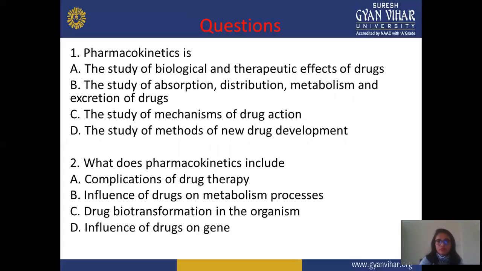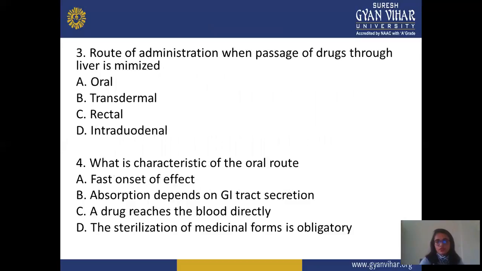The second question is, what does pharmacokinetics include? The first option is complication of a drug therapy. Second is influence of a drug on metabolic processes. C is drug biotransformation in the organism. D is the influence of the drug on genes. And the third question is, in which route of drug administration is passage through the liver minimized: the oral route, transdermal route, rectal route, or intraduodenal route?